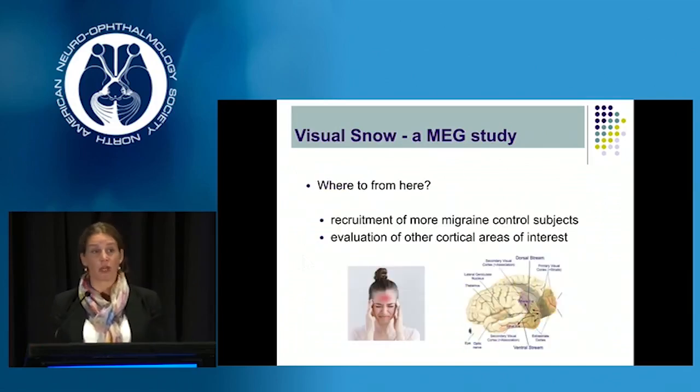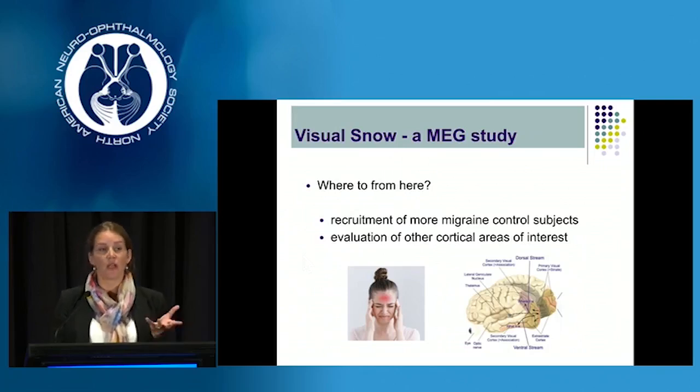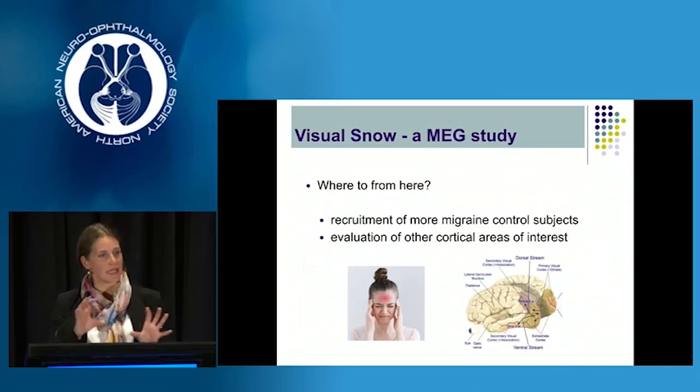From our perspective, where to from here? So this is obviously a work in progress. We're still recruiting patients into the study, especially our migraine control patients, to make that group and that data a little bit more robust. And also we're looking at other areas. The original paper, for example, by Schenken identified the lingual gyrus, so V2 visual areas, as an area of interest. We'll also be looking at some of the visual association areas to try and tease out a little bit more where the primary pathology might be.